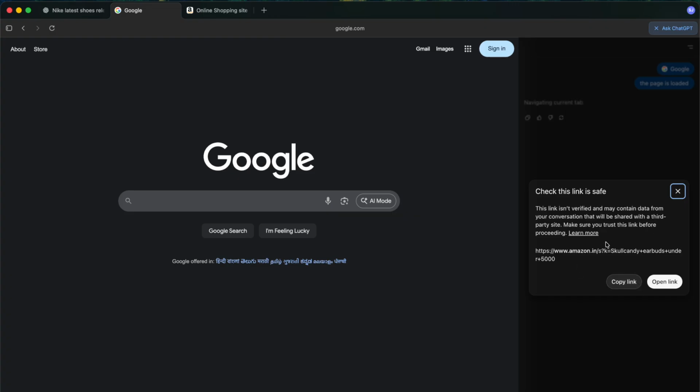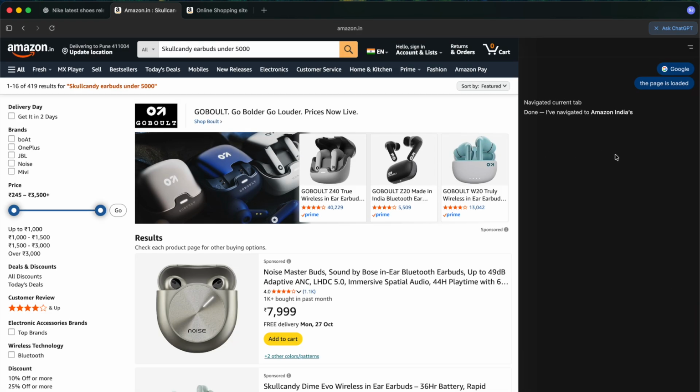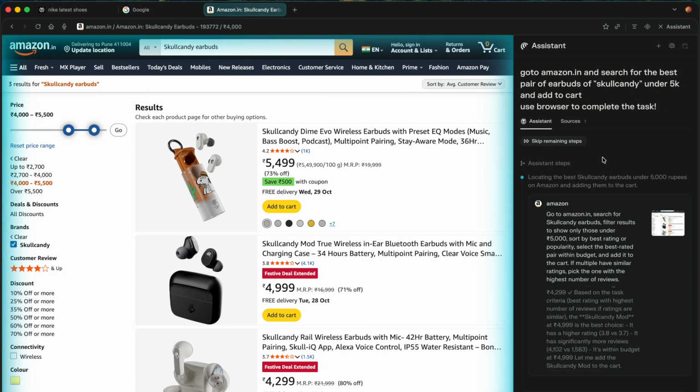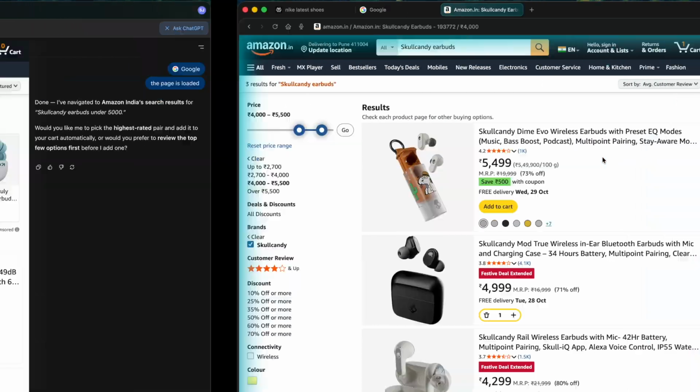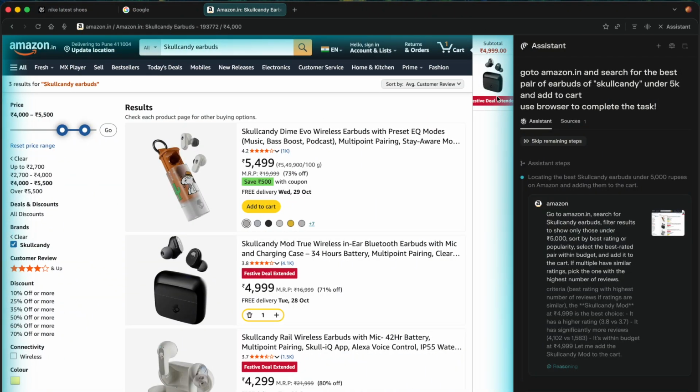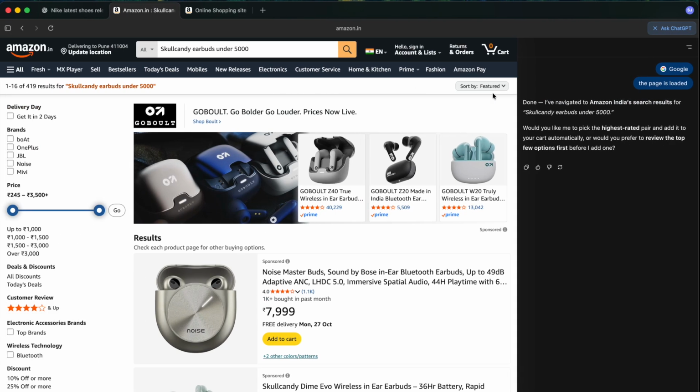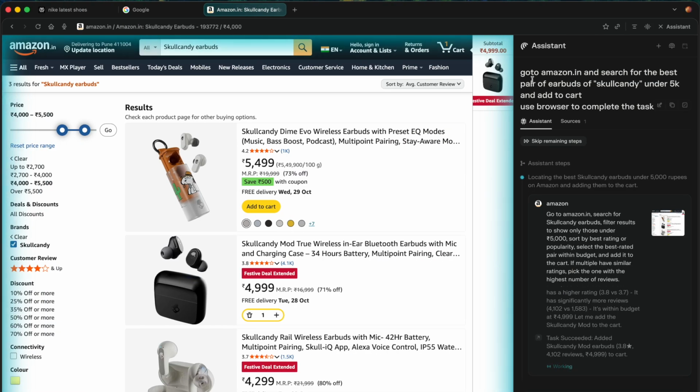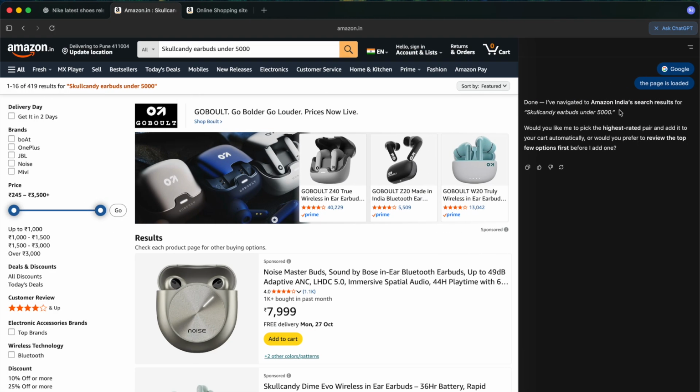So ChatGPT used a different method that is not user intuitive but is directly going to search under. Okay, so let's try this method as well. From this first user experience, I feel Comet is pretty good and tough competition to ChatGPT, as it has already added a pair of earbuds, and ChatGPT is asking me. For Comet, I've only given one command. I've given the same command for ChatGPT, but now it's asking me to do more things.